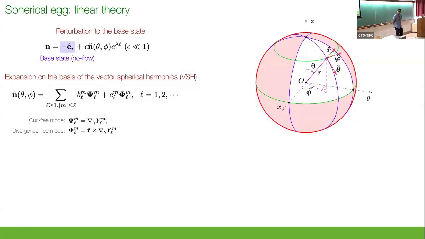You can do this whole calculation inside a spherical egg, where when the filaments are pointing radially inwards, that's the fixed point of the problem. Then you perturb this state, and then you turn the crank, okay? So you expand these perturbations on the basis of vector spherical harmonics. It's a nice basis because these are eigenfunctions of our integral operators. They diagonalize everything. It's easy to compute the dispersion relation.